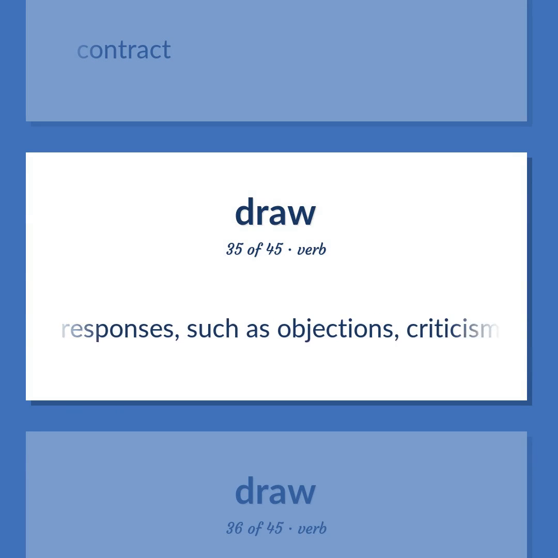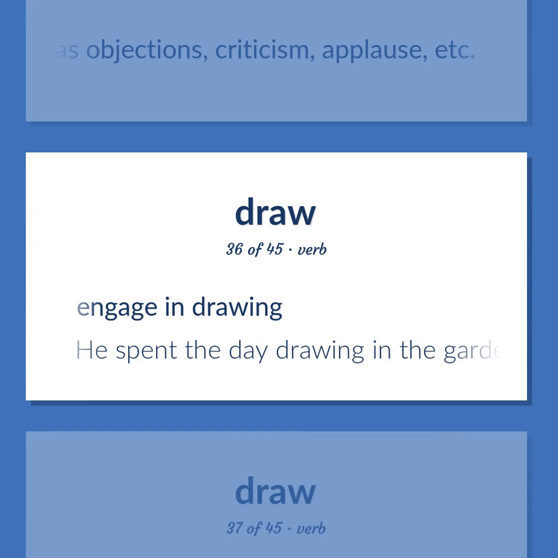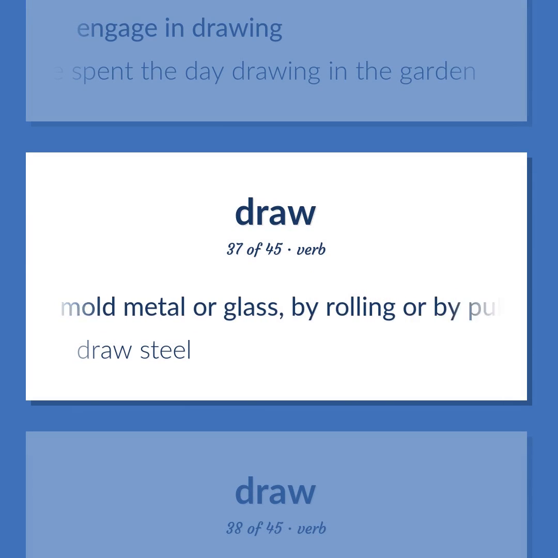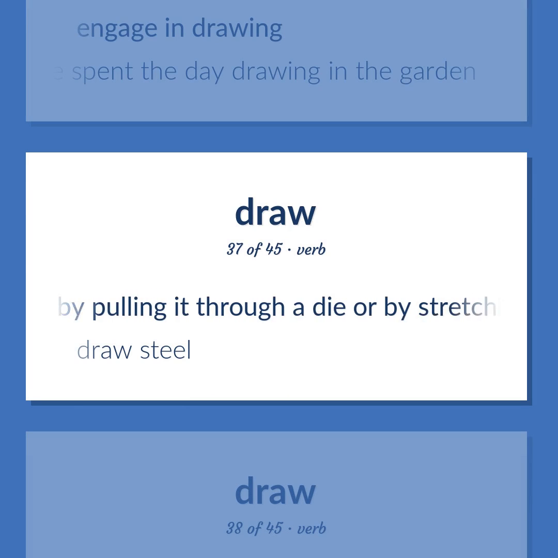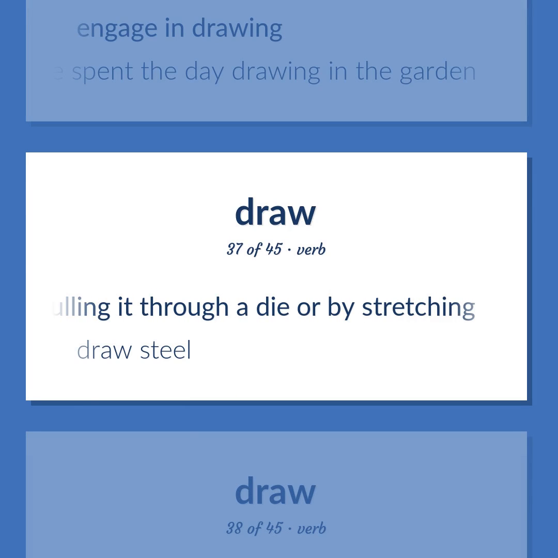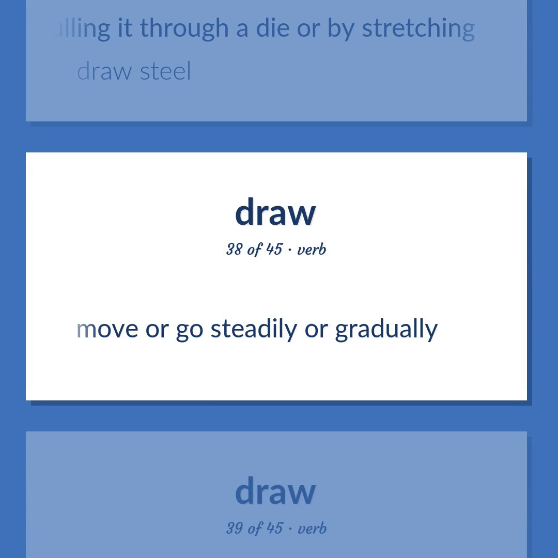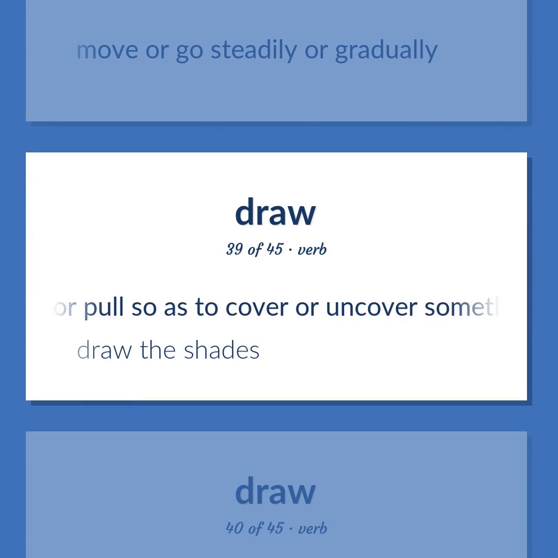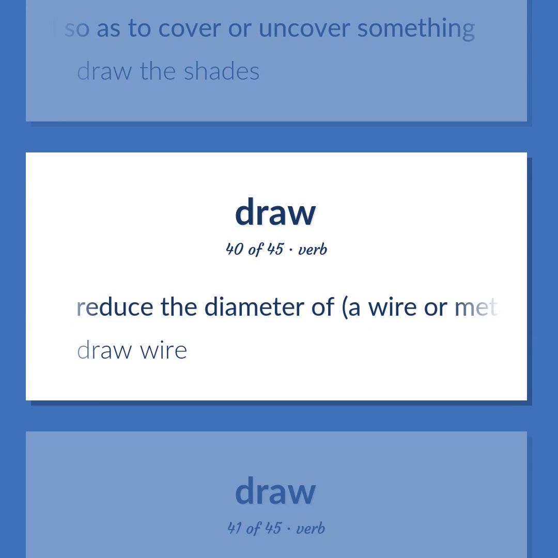Elicit responses, such as objections, criticism, applause, etc. Engage in drawing. He spent the day drawing in the garden. Flatten, stretch, or mold metal or glass, by rolling or by pulling it through a die or by stretching. Draw steel. Move or go steadily or gradually. Move or pull so as to cover or uncover something. Draw the shades. Reduce the diameter of a wire or metal rod by pulling it through a die. Draw wire.